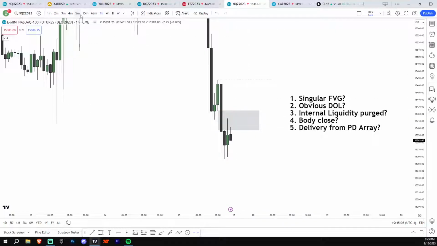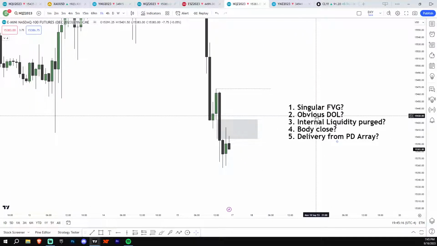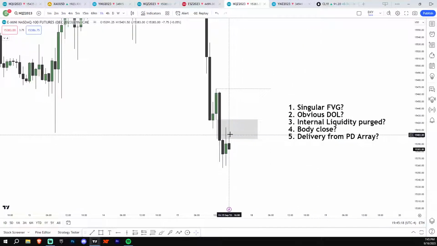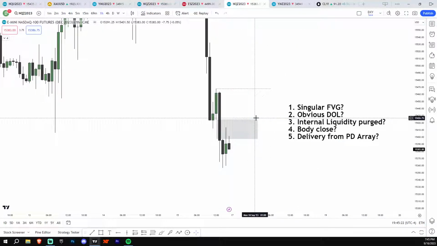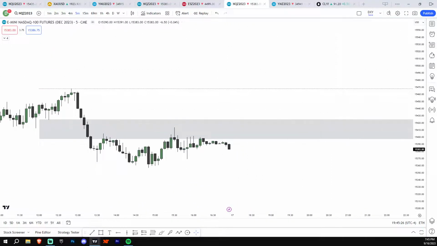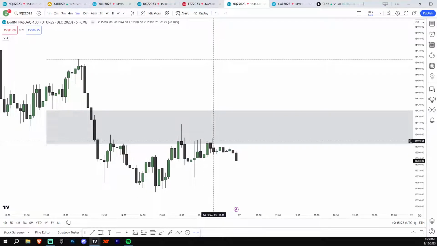So again, you can just see here's a singular fair value gap. Because it's a 1 hour and above, I just use this for the draw on liquidity. And this goes hand in hand with my second one. If I see an hourly inverse and I see it's closed above, that tells me the draw on liquidity is obvious. Now what I'm going to look for is another inverse setup.